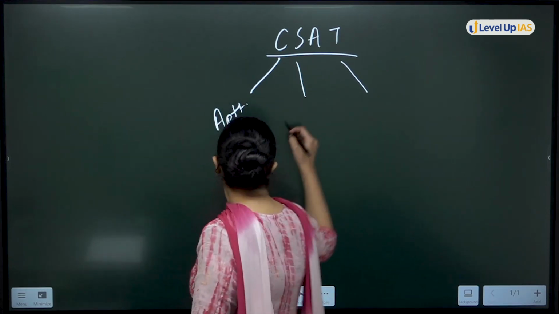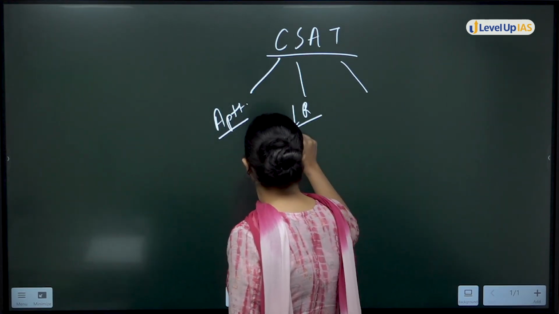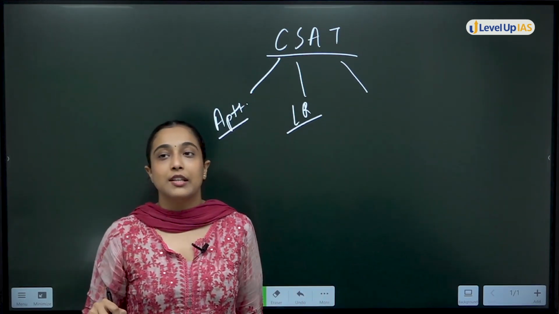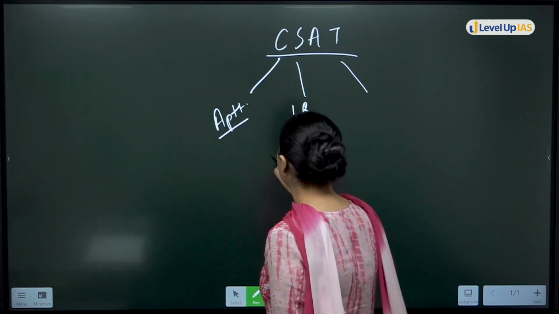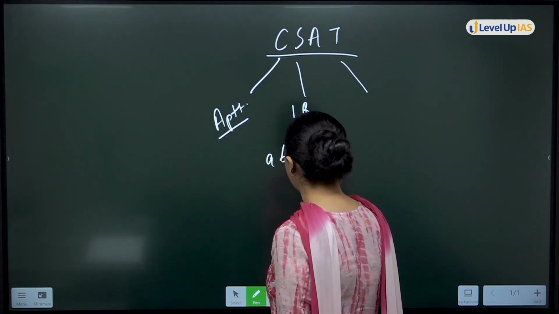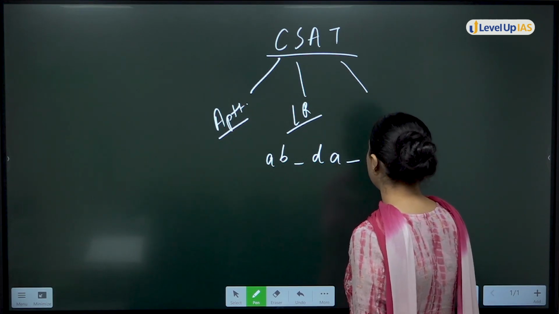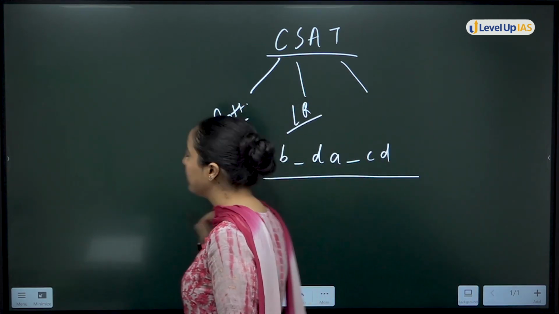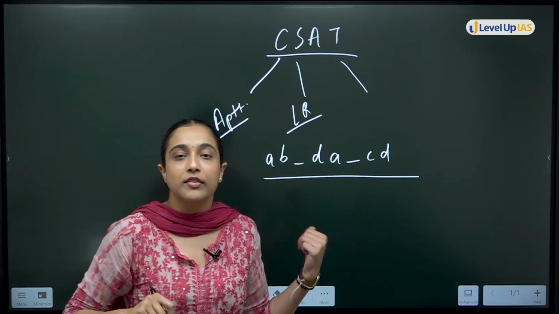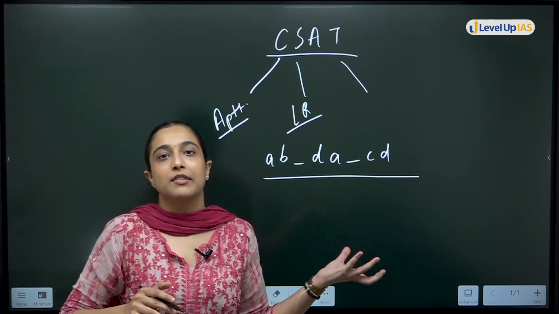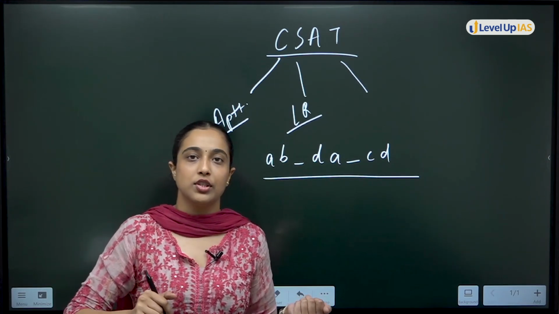Then you have logical reasoning questions. For example, I give you A, B dash D and A dash C D. Now fill in the blank. This is a question of sequence. So topics like this are a part of logical reasoning.